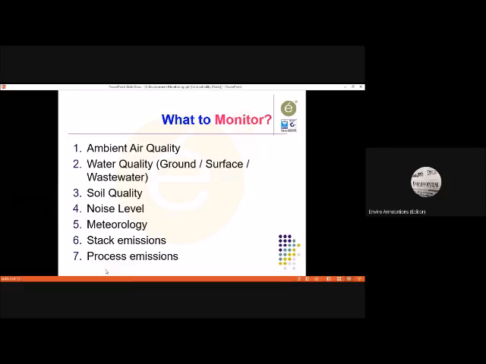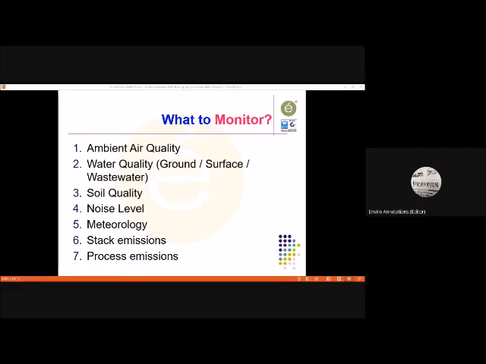On the basis of the last 7 days, 10 days, 1 month, and the historical data, we have to find locations: upwind direction, one location, downwind direction, two locations, or one location, whatever the possibilities are. So accordingly, we have to fix.